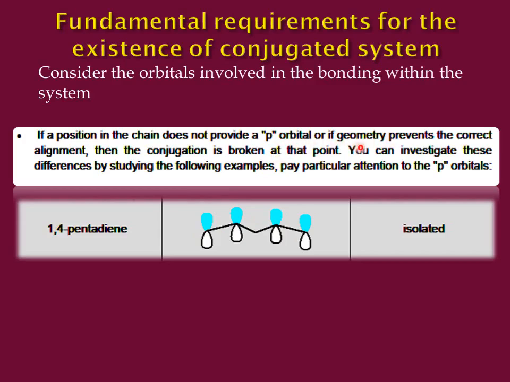So we are going to say that this double bond is isolated from this double bond, and the overall system is called an isolated system. Now you will see that, unlike in a conjugated system, we do not have alternating double bonds and single bonds. These two double bonds are separated by two single bonds. So it is an isolated system.